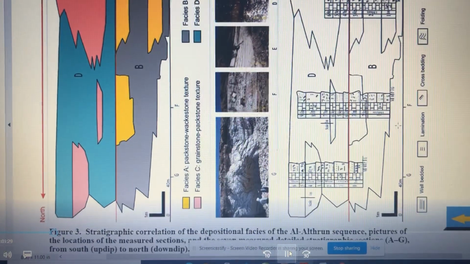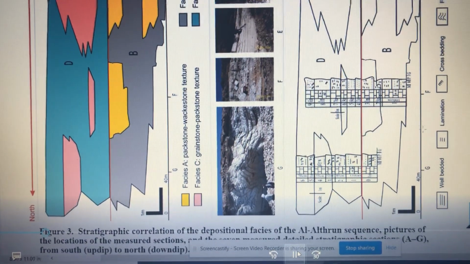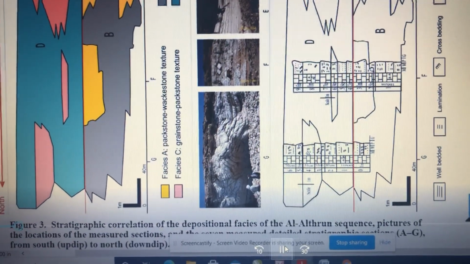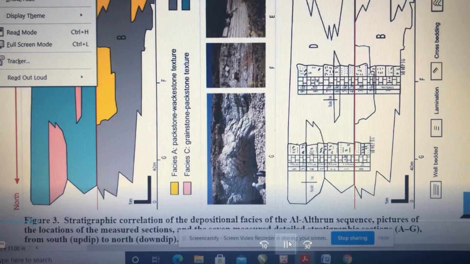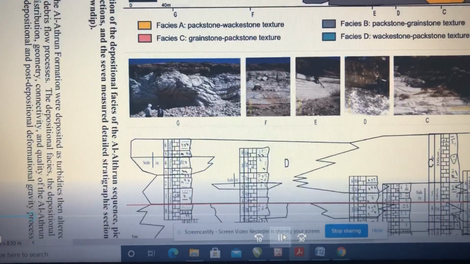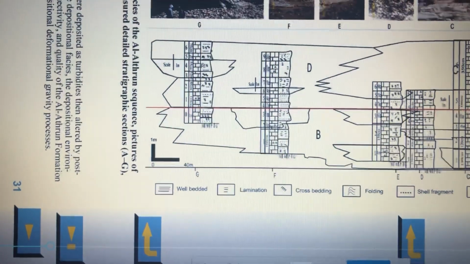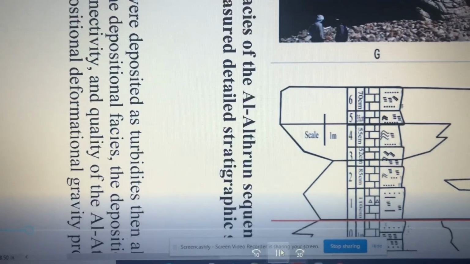And if we go to figure 3, we'll find a cross-section with the graphic logs, and those two logs, F and G, are the logs of interest that had been traced and used to synthesize the graphic log of 2020.